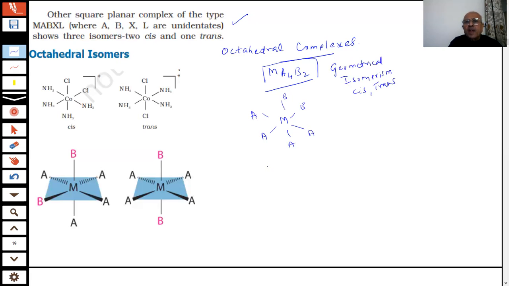These two groups are on the same side. I call this cis. You can try it. Second case, I will put them across. That's all, I will not do anything else. What I will do, students, I will put B and B across, and put all other groups. This is the easiest way, students, to make cis and trans.